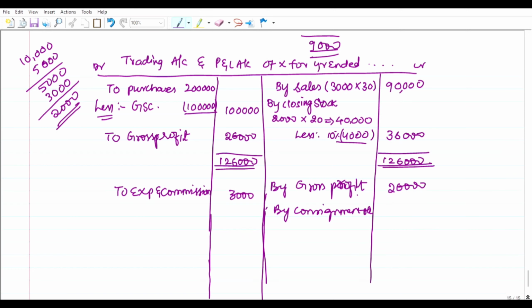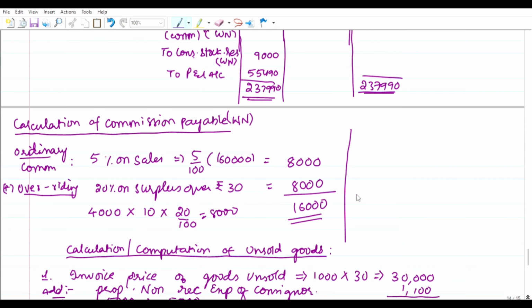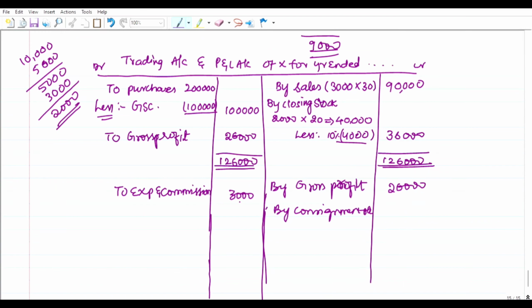By consignment account of rupees, how much? I did not say that amount. 55,490 rupees. Right? 26,000 plus 55,490 is 81,490. Right? It is 81,490.